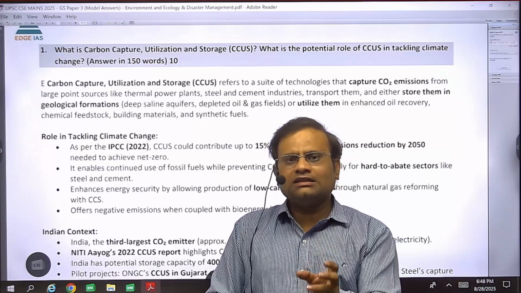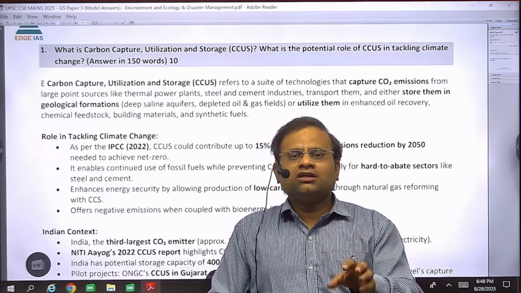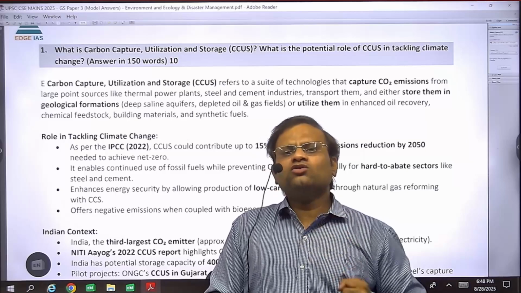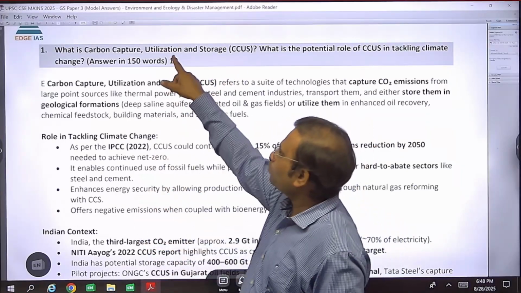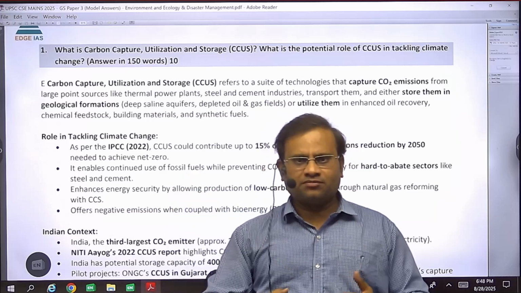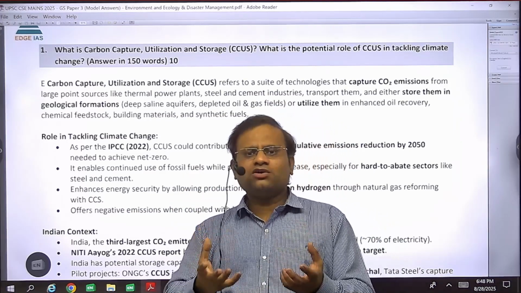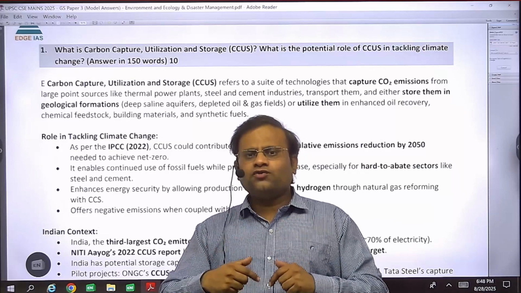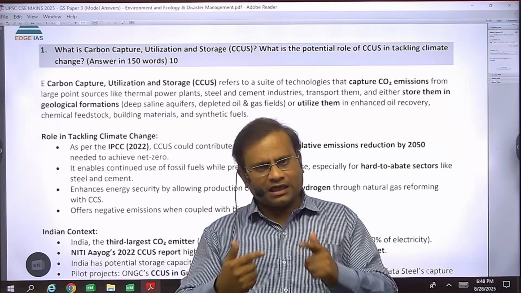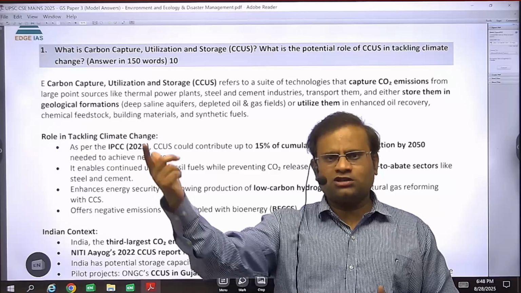So greenhouse gases are sequestered and then absorbed into the carbon sinks, either temporarily or permanently. That is storage.